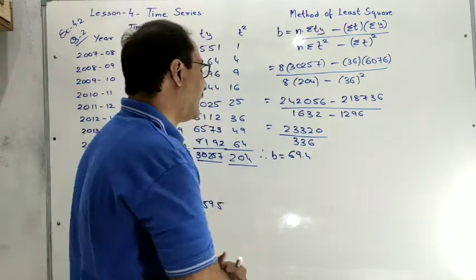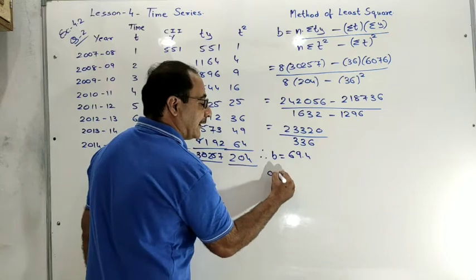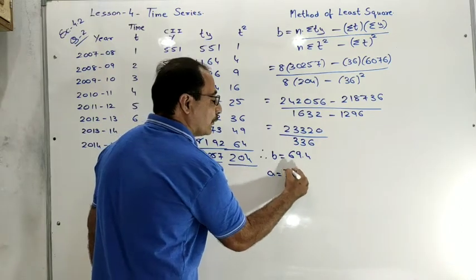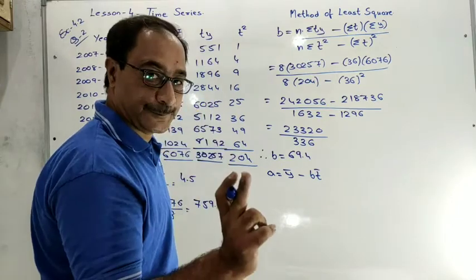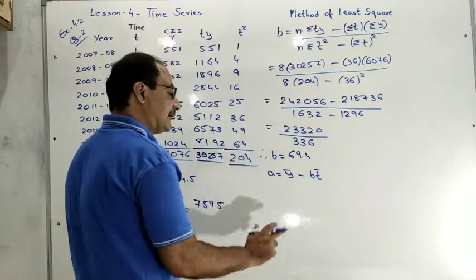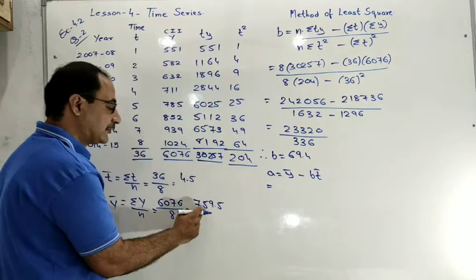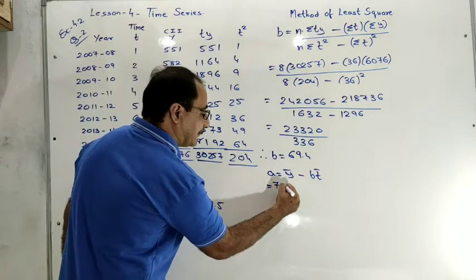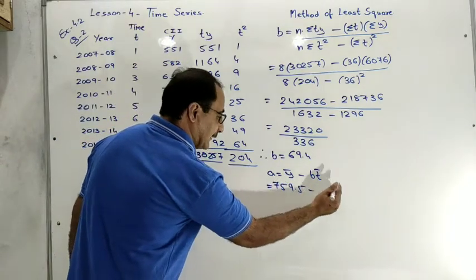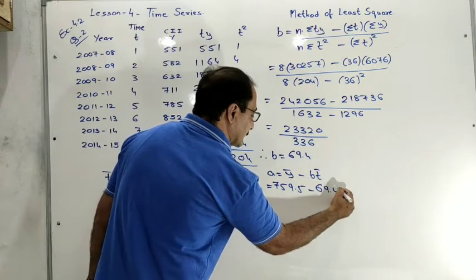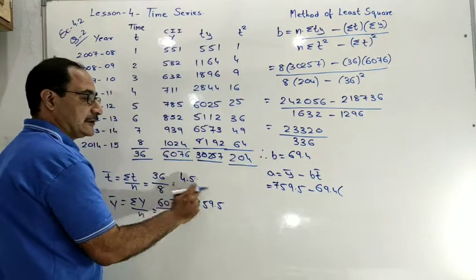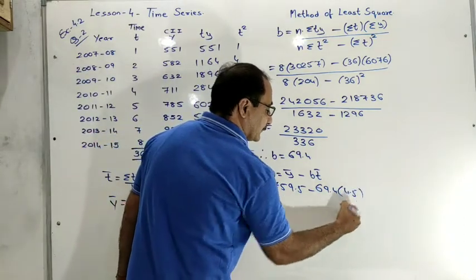Okay, after that you have to do the second step. A is equal to y bar minus b t bar. I explained the second step in the formula. A is equal to what? Y bar minus b t bar. Y bar is equal to what? 759.5. B is 69.4. Okay, and t bar is equal to 4.5.